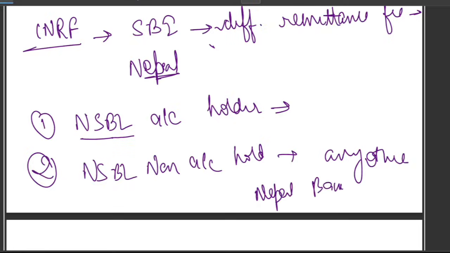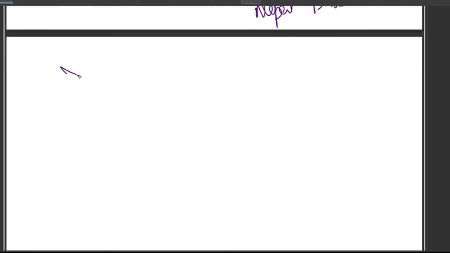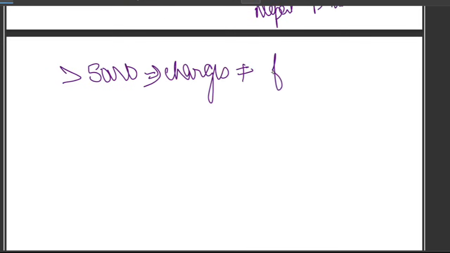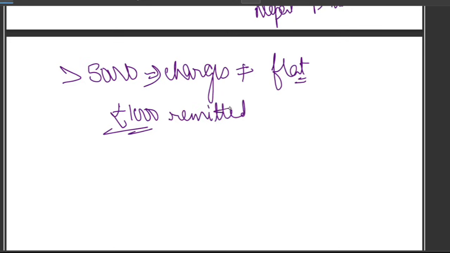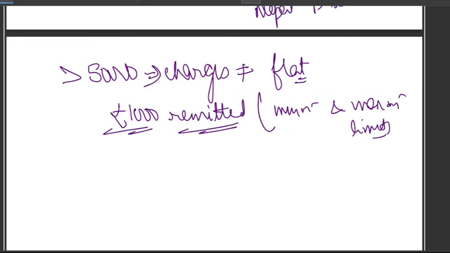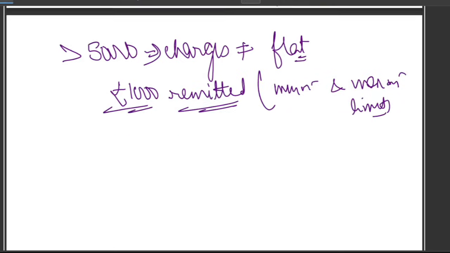For amounts exceeding 50,000 rupees, the charges are not flat. They are calculated per 1000 rupees remitted, and they have a minimum and maximum limit. So let's check each option logically.